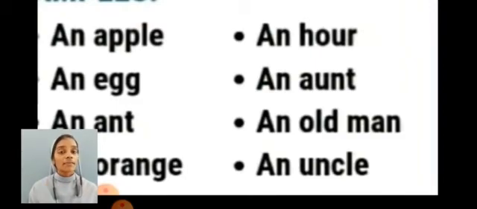Here an hour, that is exceptional. The word hour starts with the consonant letter H, but we used article an before that noun. What is the reason? Here H is silent. Hour. Here comes the vowel sound. So we used article an before that noun.